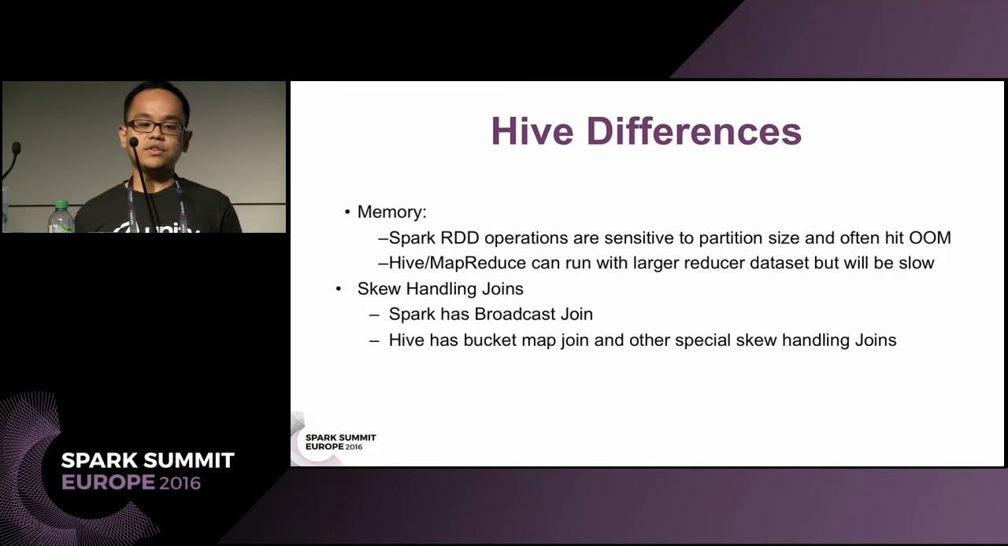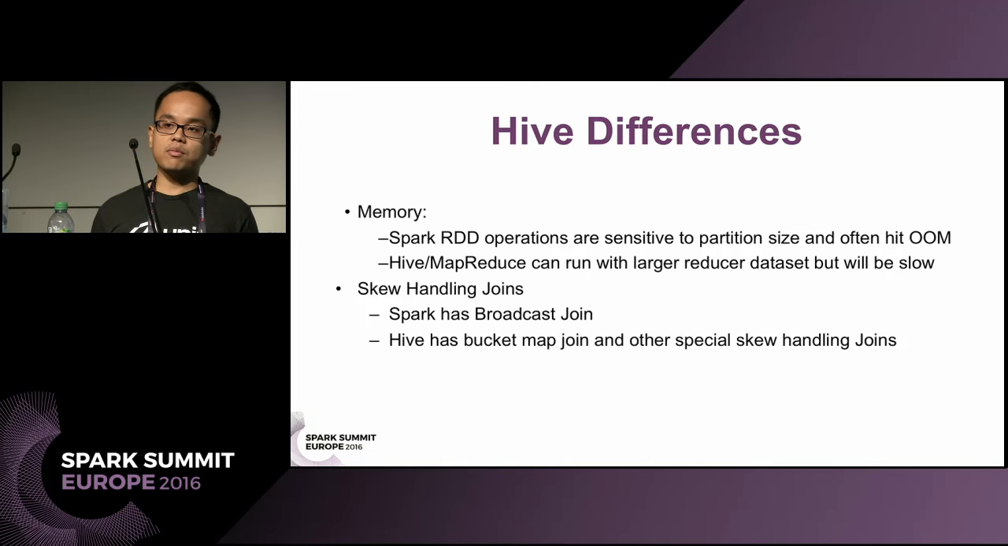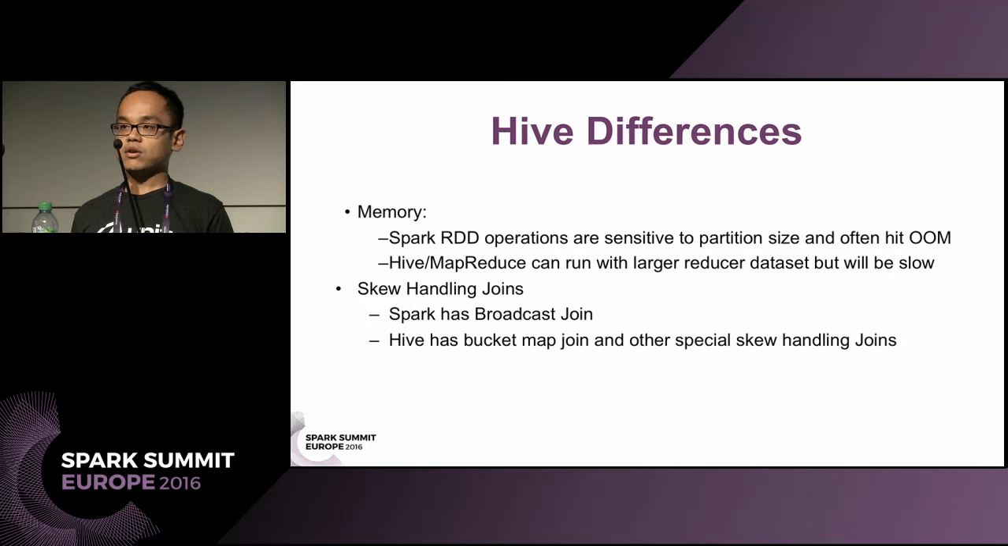I want to talk about a few differences between Hive and Spark. Spark RDD operations are sensitive to partition size and can often hit out-of-memory errors with the wrong configuration, but Hive and MapReduce are more forgiving. Also, in terms of skew handling joins, Spark has a broadcast join, which is essentially a map join. But Hive has other skew handling joins built in, like bucket map join.